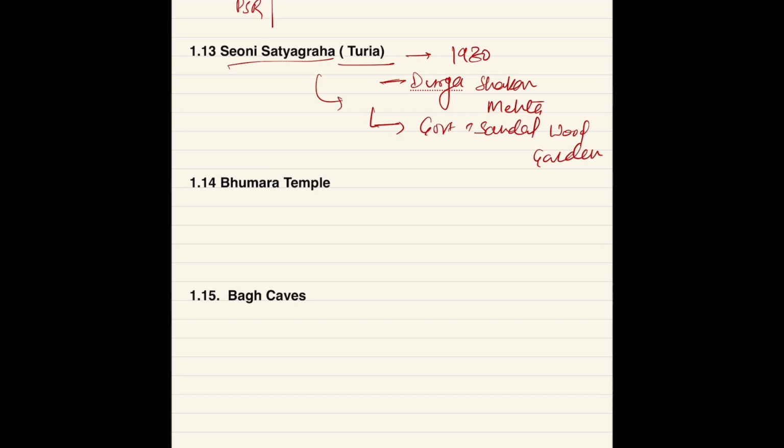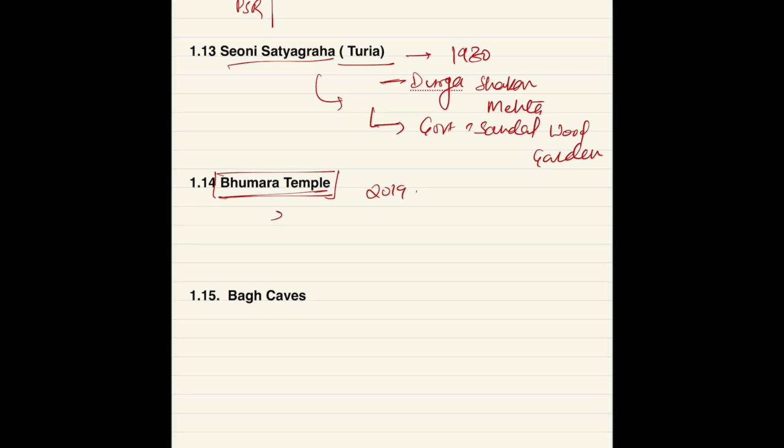Then move on to our next question, that is Bhumra temple. So guys, I'll share my own experience here. When I appeared for the 2019 mains exam, at that time I didn't know where Bhumra temple is situated. But I knew that if MPPSC asks about a temple, then it must have some relation with ancient or medieval time. So I took a guess and went for the ancient period. In ancient time, we all know that the Gupta period was the remarkable phase of temple architecture.